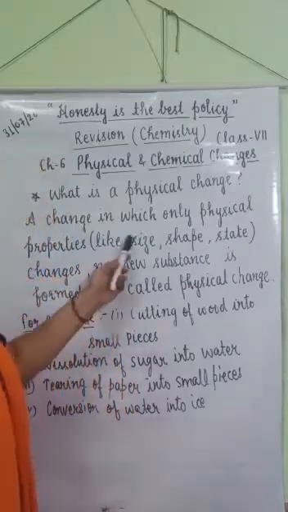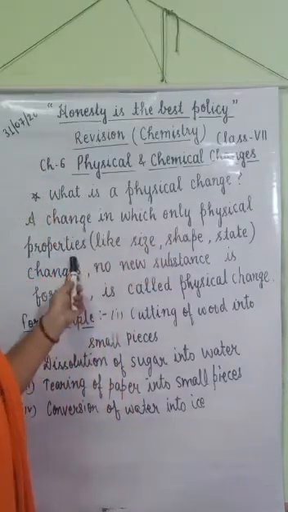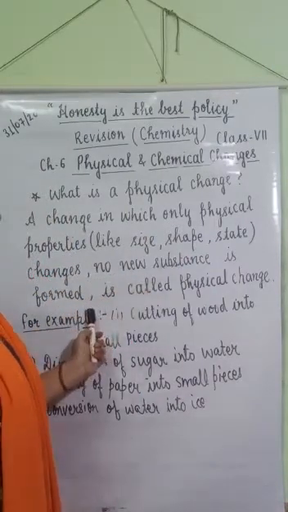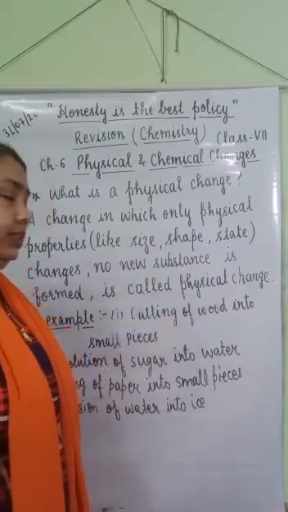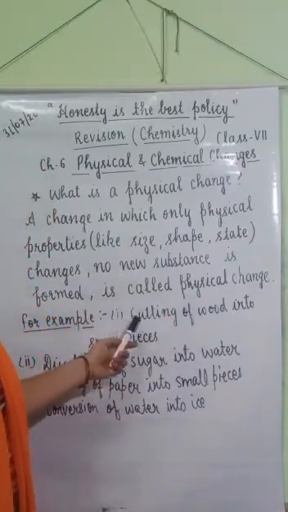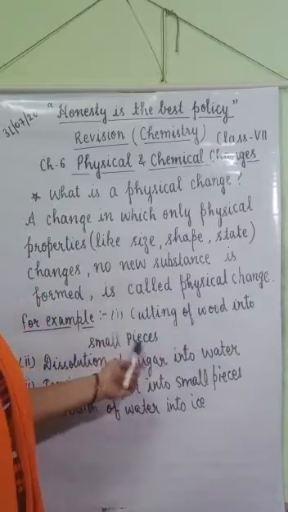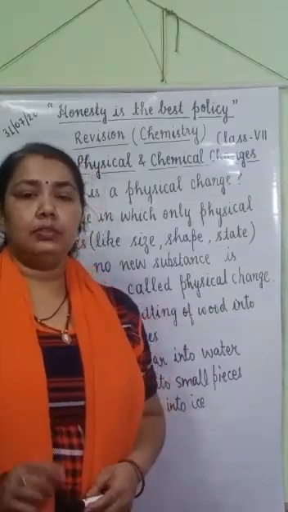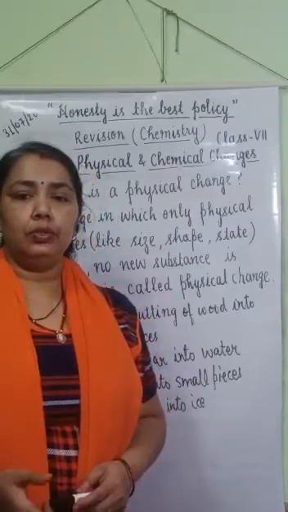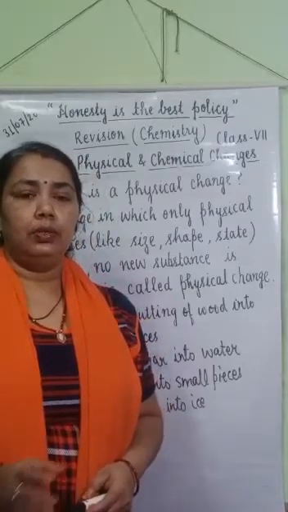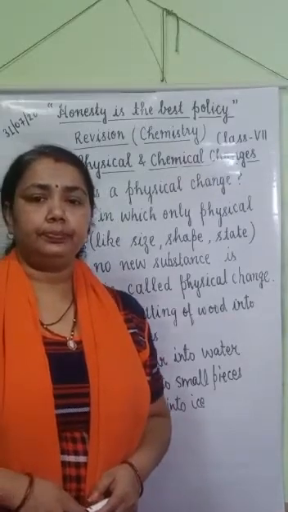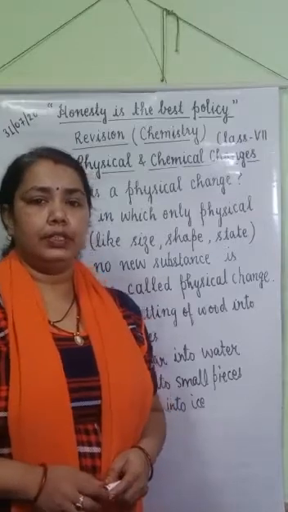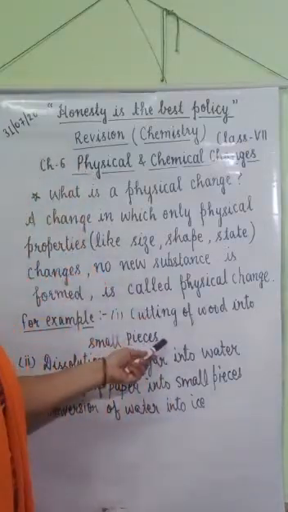So if there is a change in only the physical properties of a substance, but no new substance is formed, it's called a physical change. For example, cutting of wood into small pieces. When we cut wood into small pieces, no new substance is formed. Only the shape is changed and there is no change in the chemical composition. So it is a physical change.